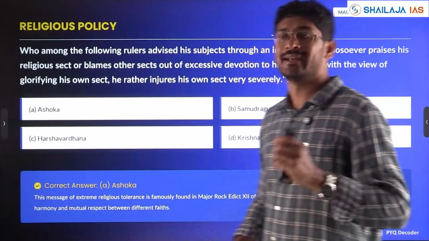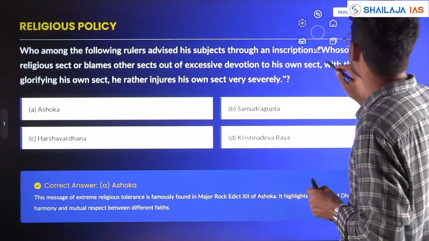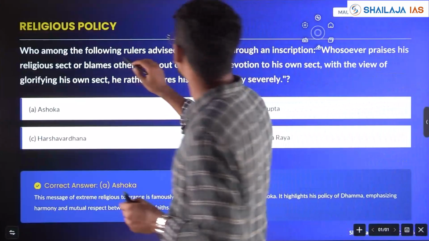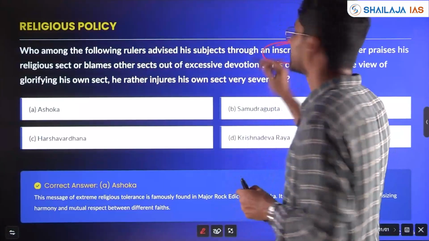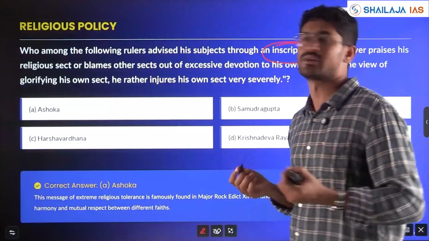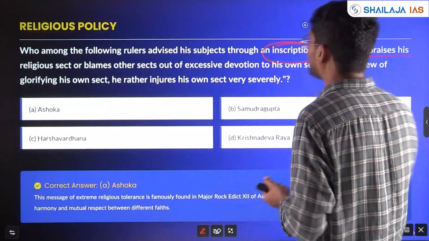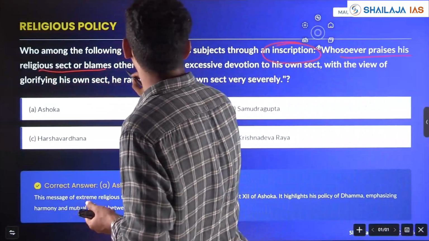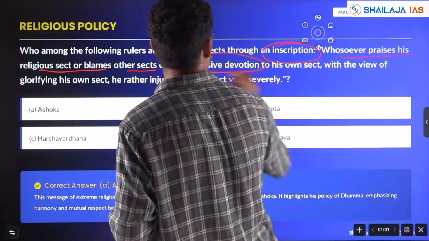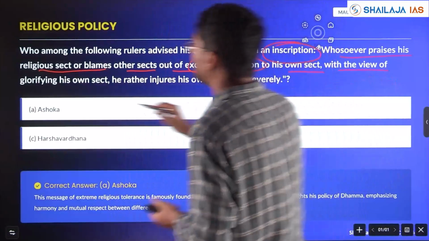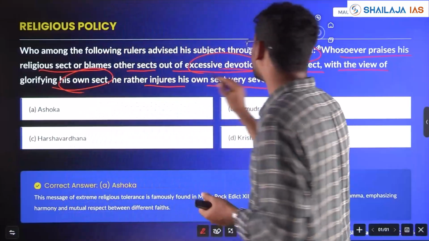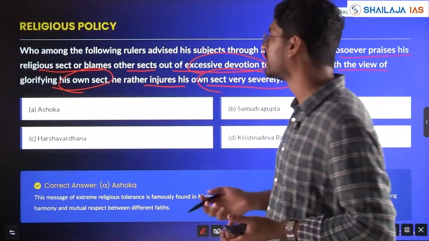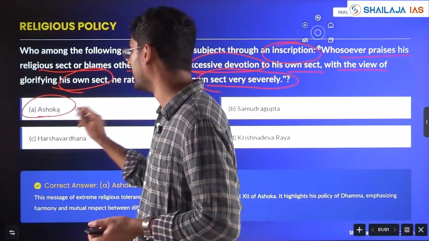Next, Ashoka's religious policy, Mauryan empire. Who among the following rulers advised his subjects through an inscription? Who wrote inscriptions mainly? Ashoka is the major king. Whosoever praises his religious sect or blames other sects out of excessive devotion to his own sect, with a view to glorifying his own sect, rather injures his own sect very severely. Who? Close your eyes. Ashoka's Dhamma.